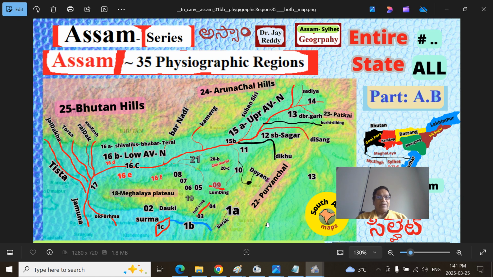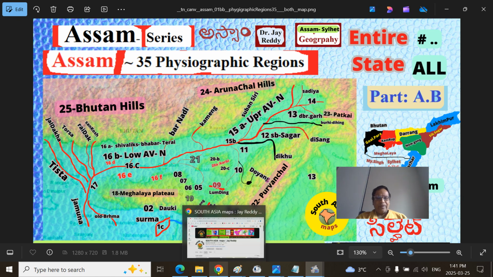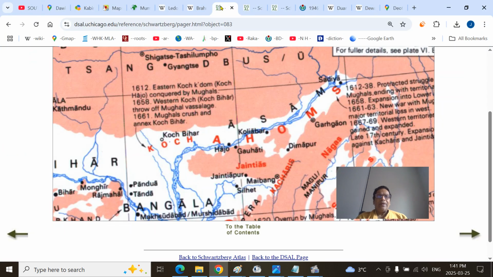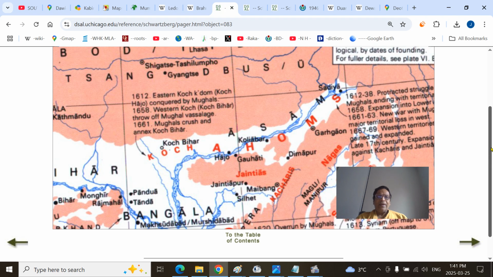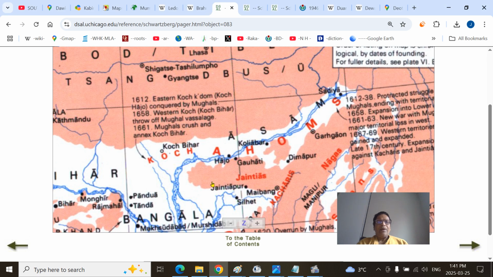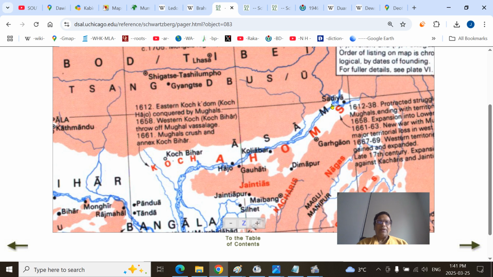This we covered before. So this is the historic map, broadly understanding the Koch kingdom here. This is Assam. This is the Ahom rule there. Ahom rule never penetrated into the Goalpara district, that's west of the Manas River. Kaliabor, where we can see Lachit Barphukan is buried. Hajo is another historical city. Dimapur, where Kachari people ruled. Jayantipur and Maibang, later the capitals of the Kacharis, and Nagas. And the historical kingdoms of Sadiya and Chutia here.